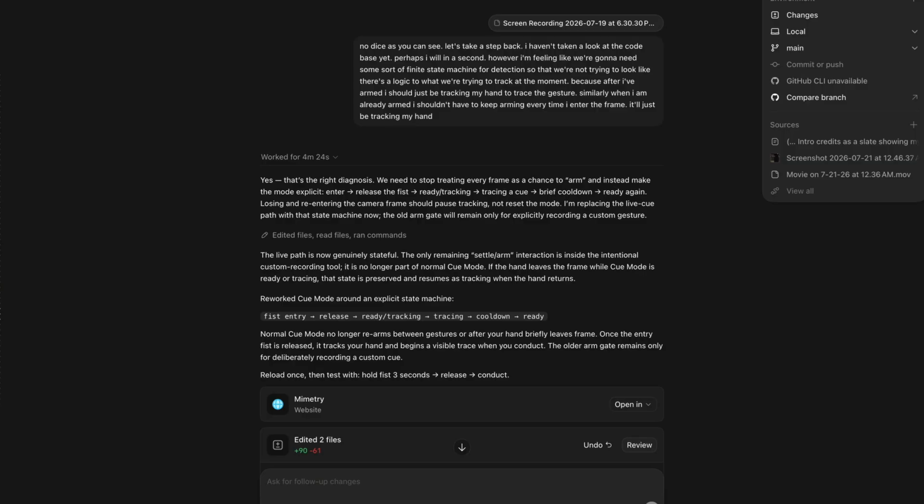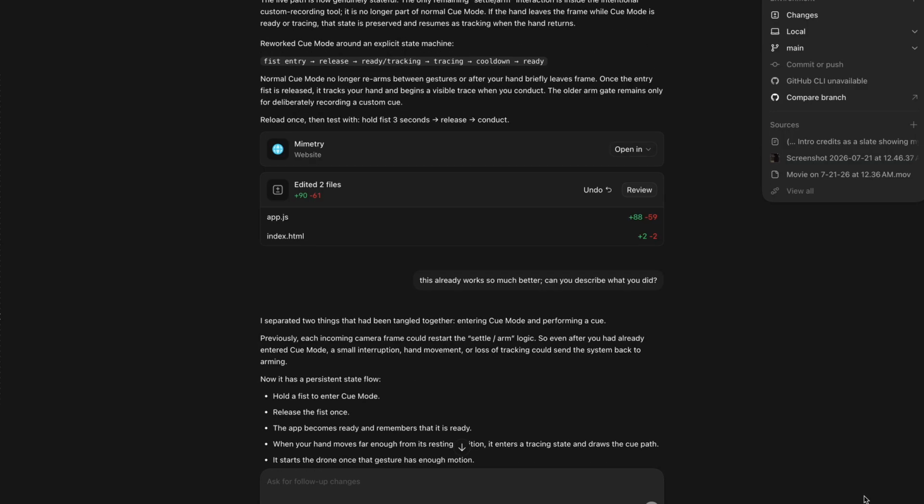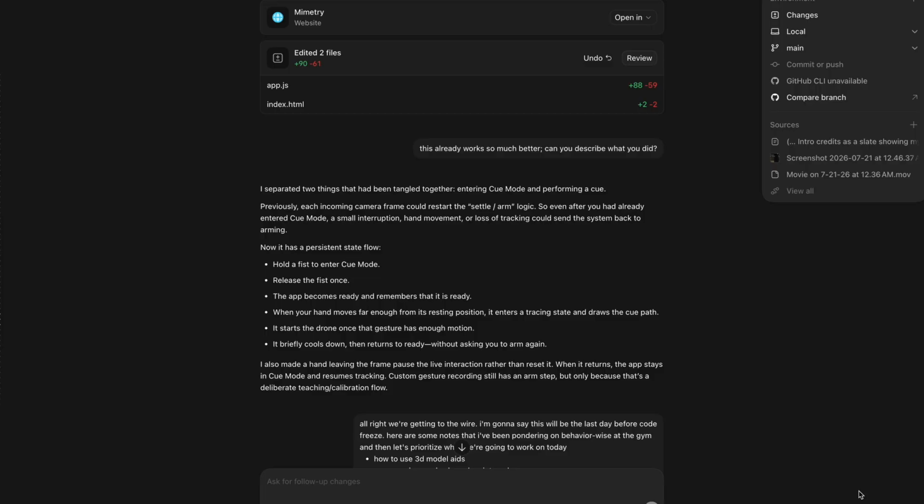It was important to me that we use gestures that actual musicians would use, but we needed to ensure that they weren't competing with each other in MediaPipe. I had Codex implement a finite state machine to make sure that gestures weren't exhibiting undefined behavior. You should only be able to raise or lower the volume of the drone while the drone is playing.